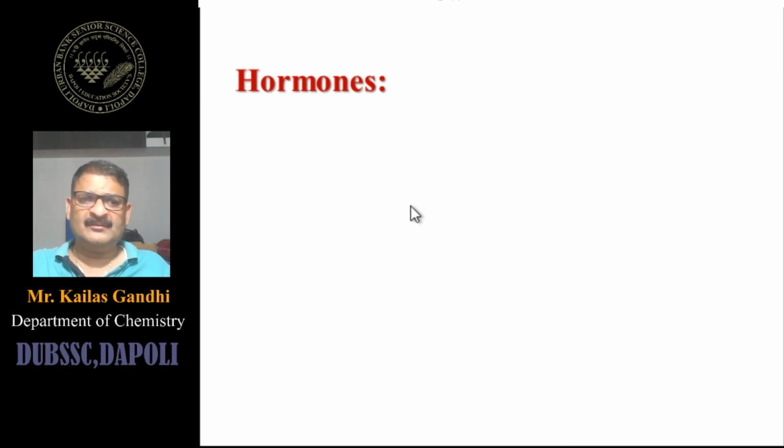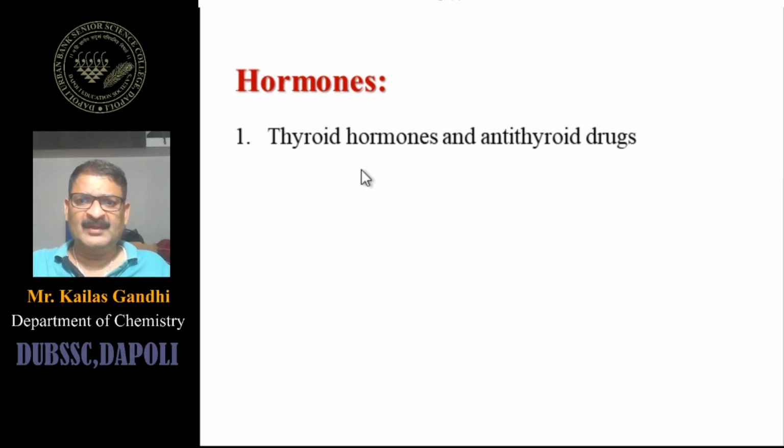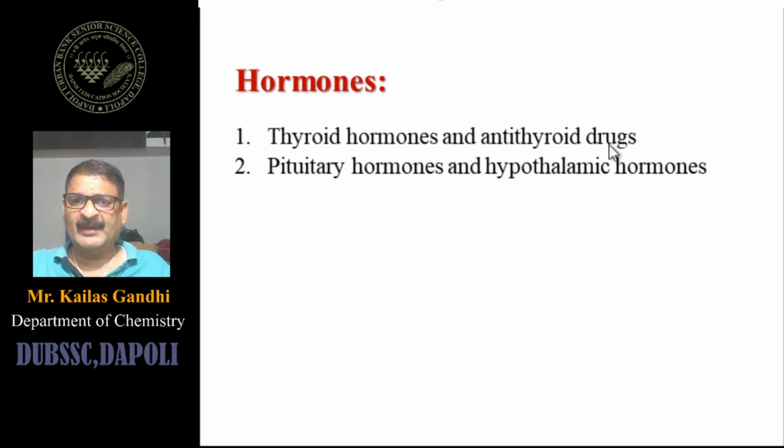There are many types of hormones synthesized in the body. One is the thyroid hormones, and anti-thyroid drugs are also considered as hormones, which is why we consider them in the category of hormones. Then pituitary hormones and hypothalamic hormones.